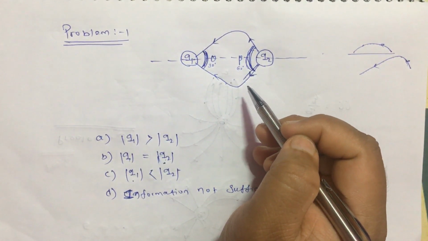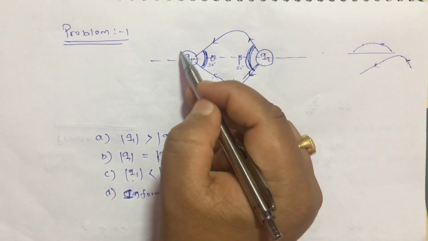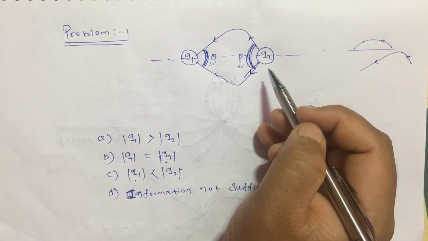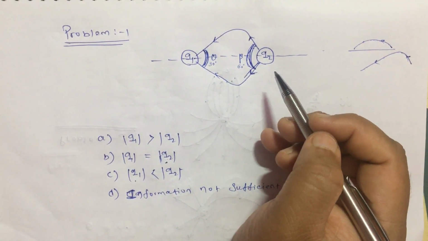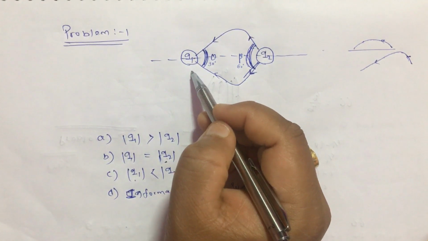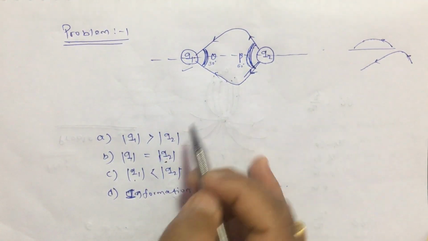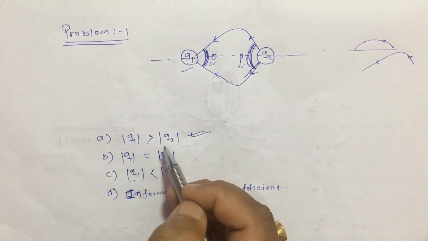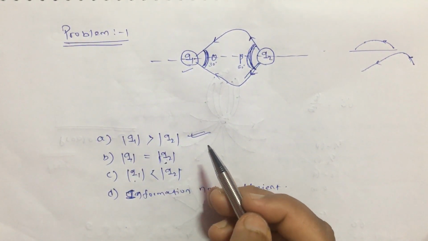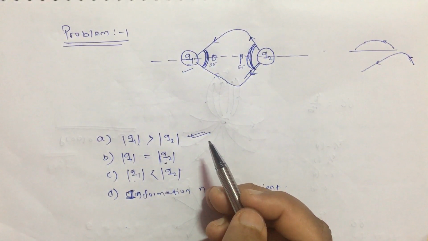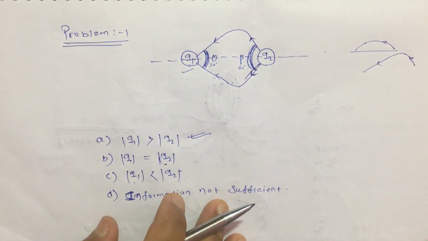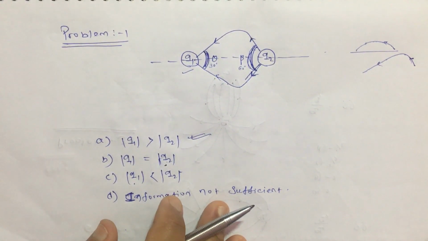So where will you get more density or more closeness of the lines? Here in 360 degrees you are drawing 12 lines, here in 360 degrees you are drawing only 6 lines. So obviously the closeness, or relative closeness, or the line density will be more in this case. Okay. So Q1 magnitude must be greater than Q2 magnitude. Yes or no? Q1 magnitude must be greater than Q2 magnitude. That is the first thing. Okay. So don't go only for the number of electric field lines. You have to also look at the density of the electric field lines. Okay. And this point I have already explained while introducing the concept.